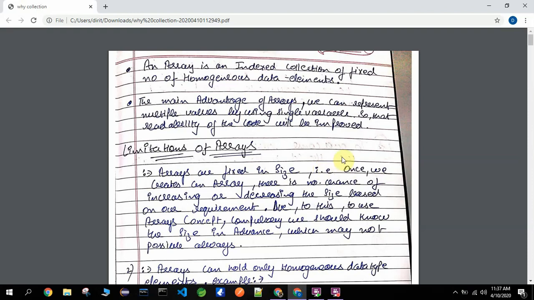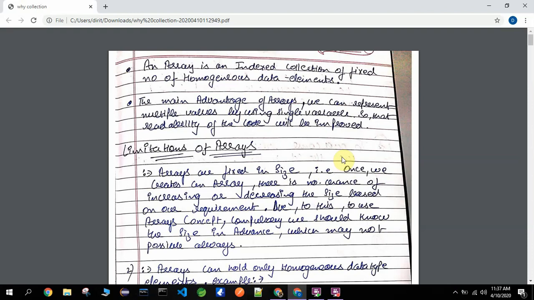So let's move on with the main part, which is collections. Nowadays everyone is asking about collections in Java, so let's start with that. First of all, we were using arrays. So why did we come up with a new thing, collection, and why are we working on collection? Okay, so let's first understand arrays.